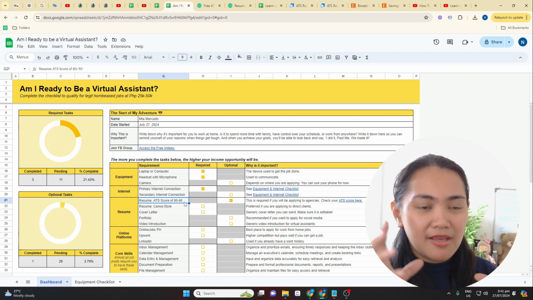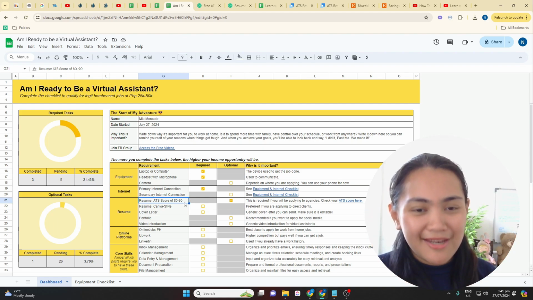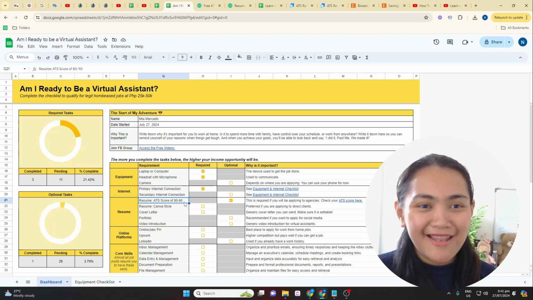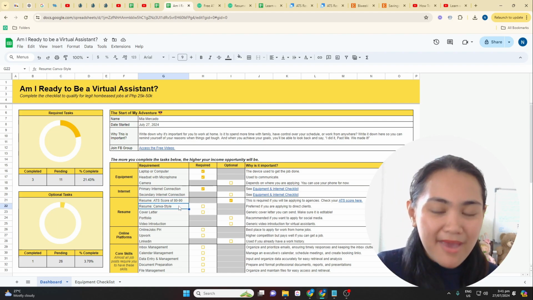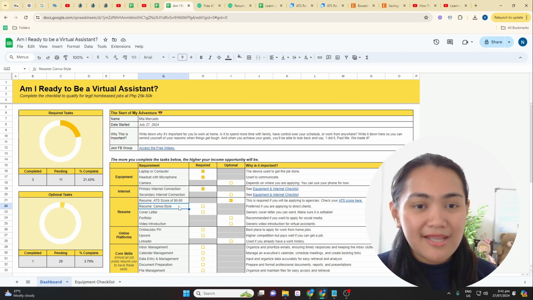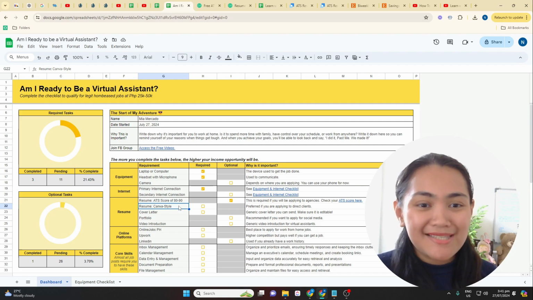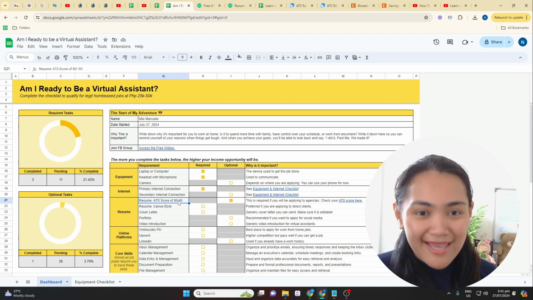So, apparently, what agencies do is that because ang dami nilang nare-receive na applications, kailangan nila ng isang app to help them manage all of those. So, what happens is, yung apps na yun, binabasa yung resume nyo. Now, usually, if you use a Canva-style template or yung mga Microsoft Word or Google Docs na template, minsan hindi niya nababasa yung text na yun. Kaya as a result, ang score nyo is lower than 80.